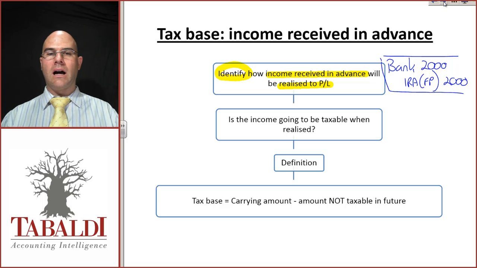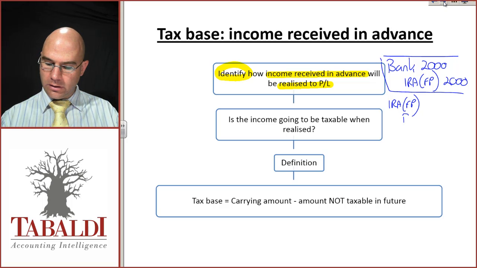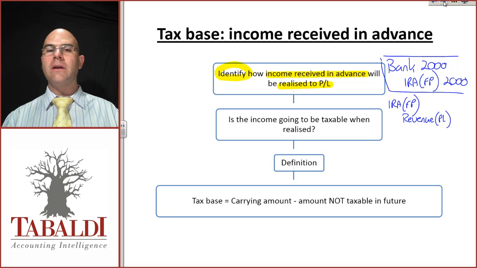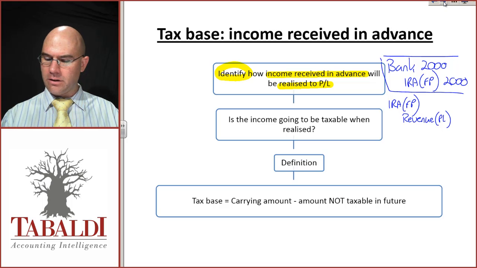Now, as the services are provided or the goods delivered, you will debit income received in advance, so the obligation gets smaller, and you will credit revenue as the actual revenue is earned, once all the revenue recognition criteria per IAS 18 are met.